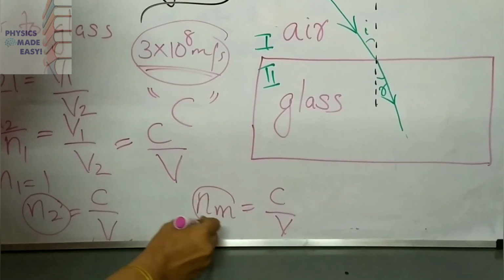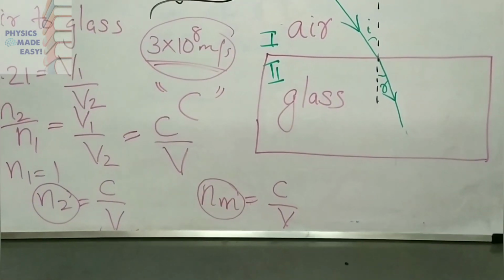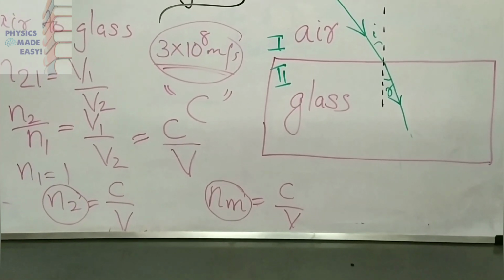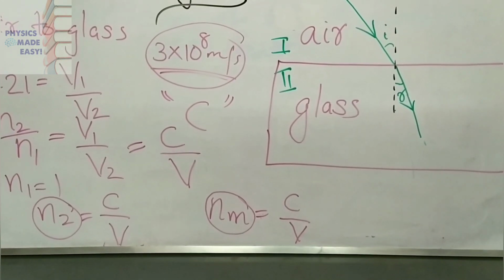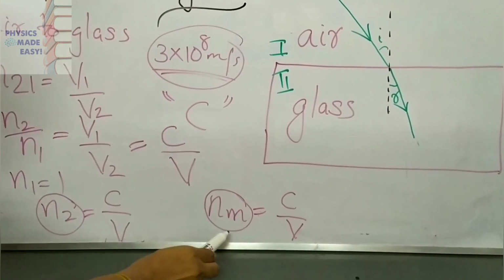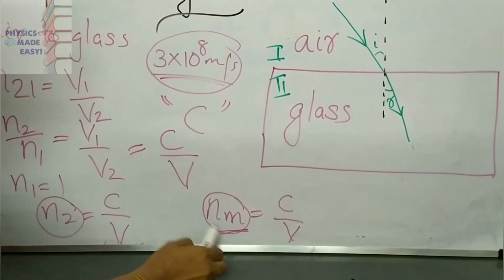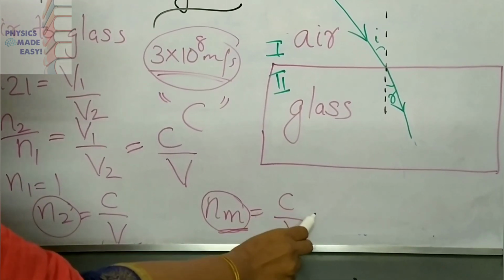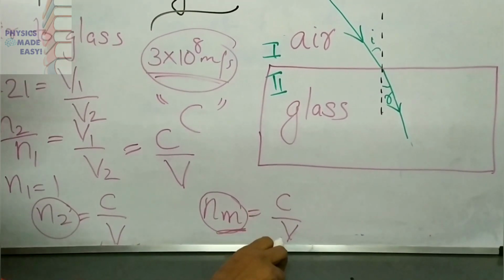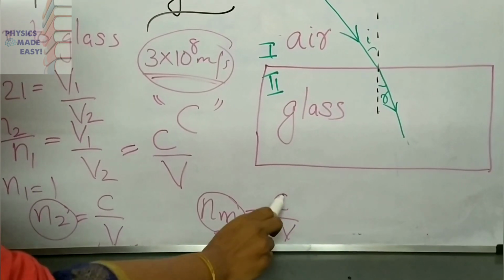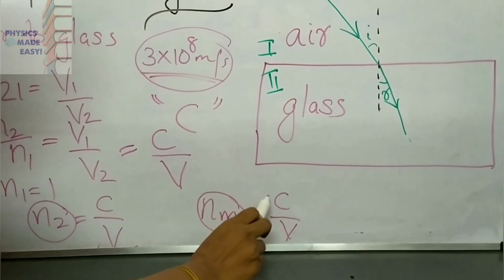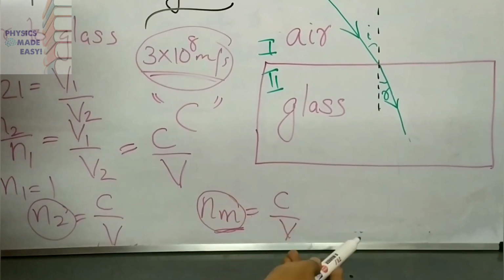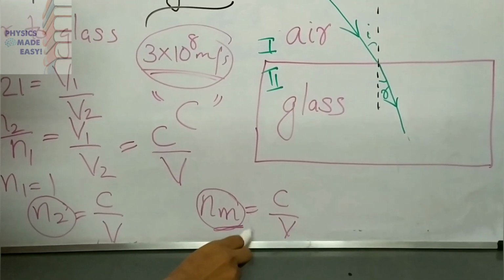Here nm means the refractive index of the second medium. We are not saying about the first medium there, because we are considering the first medium as air here. That's why the refractive index of the second medium, that you can note as nm, any medium, is equal to the ratio of speed of light in air or vacuum divided by speed of light through the medium. Okay children, c is a constant. c is the speed of light through air. Then v is the speed of light through a given medium. So we can write nm is equal to c by v.